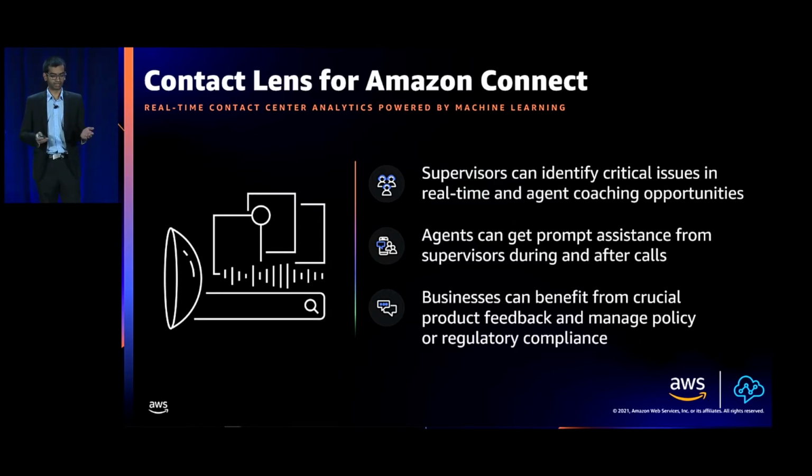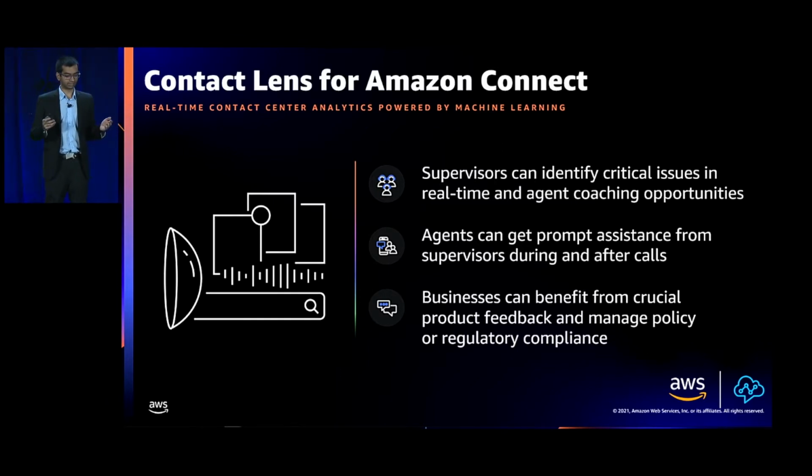Supervisors, agents, and businesses benefit in various ways from Contact Lens, which translates into a great experience for your customers. Supervisors are able to find critical issues in real time. They're able to take actions to prevent issues from escalating further. They can also easily identify coaching opportunities to help improve agent performance.